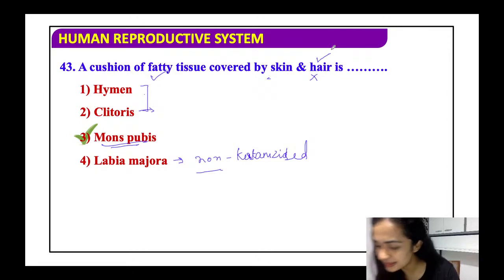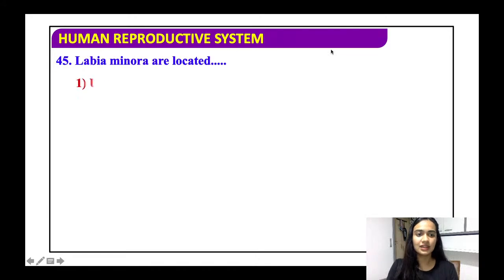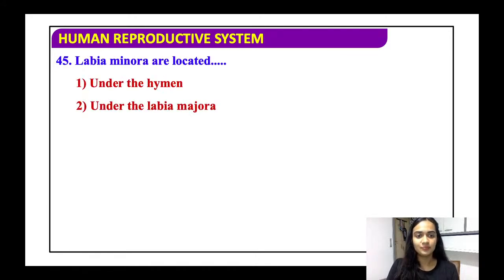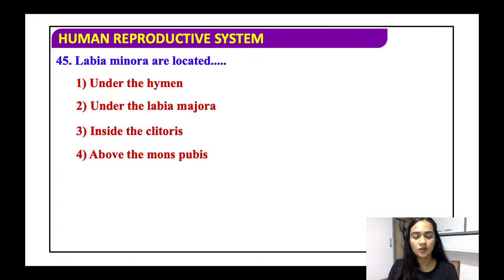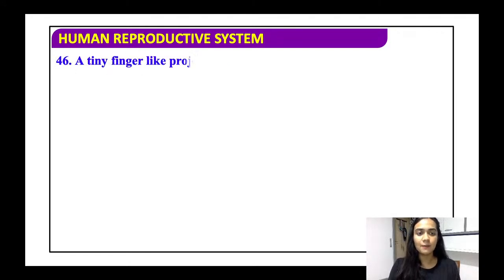Hello, Kushneet Singh. Yes, you're right. Labia minora are located under the hymen, under the labia majora, inside the clitoris, or above the mons pubis? Very easy, as even from the name you can relate it, it is located under the labia majora.